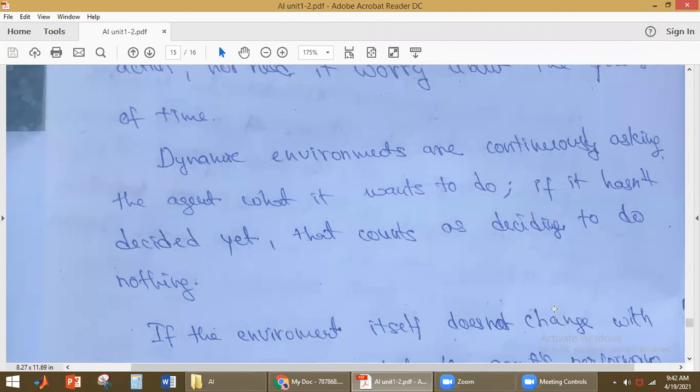The dynamic environment will be changing while the agent is deliberating the actions, yes or no? That is why a dynamic environment will be continuously asking the agent what it wants to do. If the agent does not decide yet, it counts as deciding to do nothing.